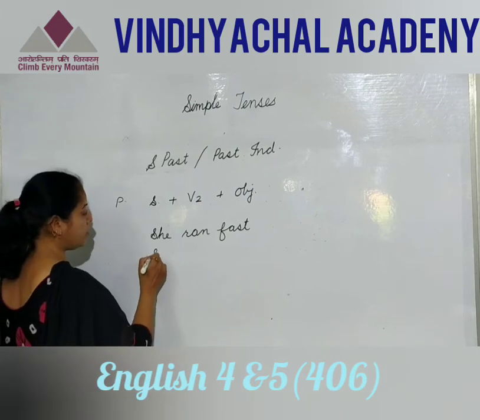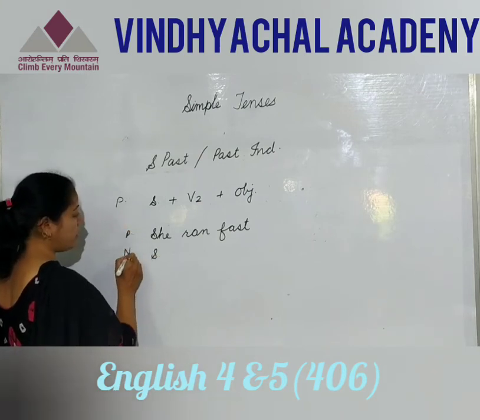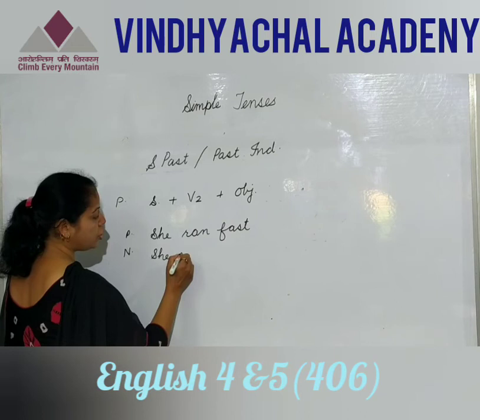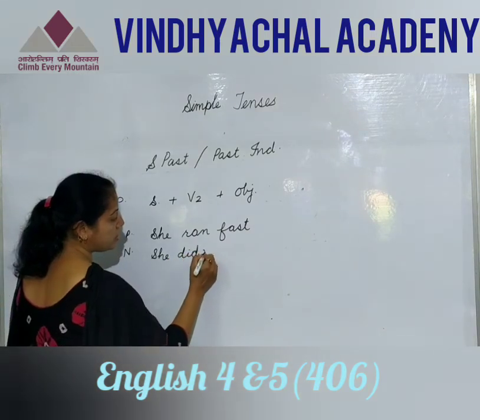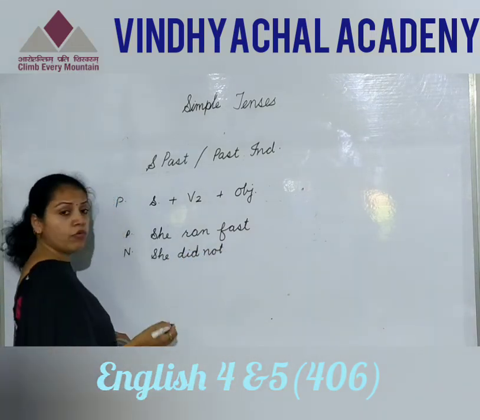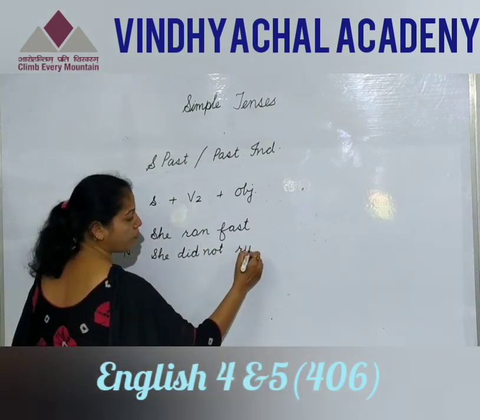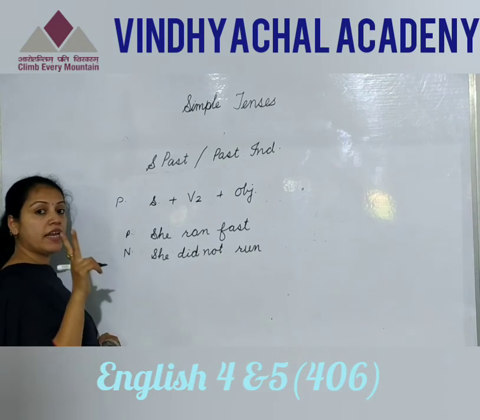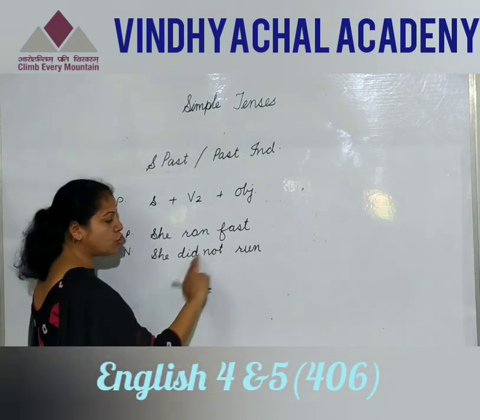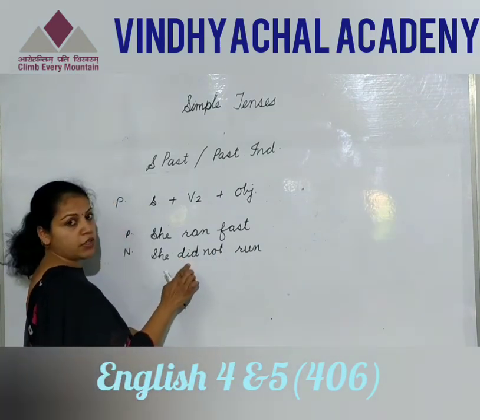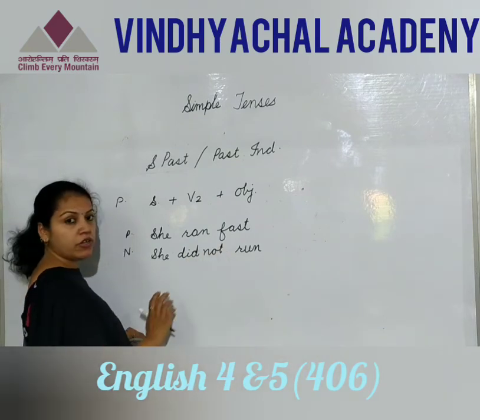For making negative, this is my positive sentence. For making negative, she did not. Now, when we use did, again it will be in first form. This is the rule. You can never write did and V2 together because this is already V2 form, and to V2 form we cannot write.